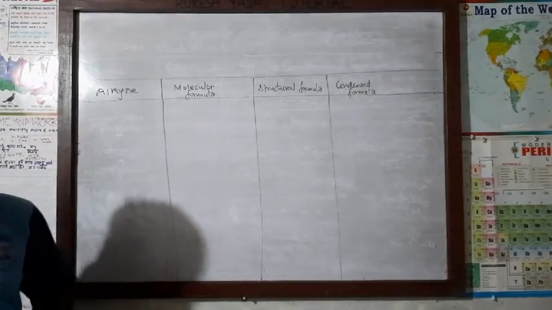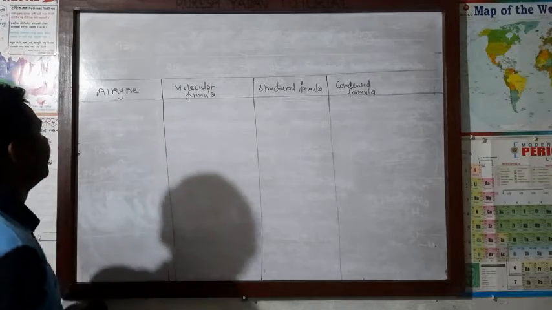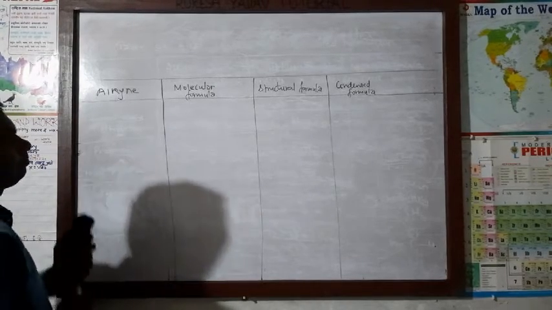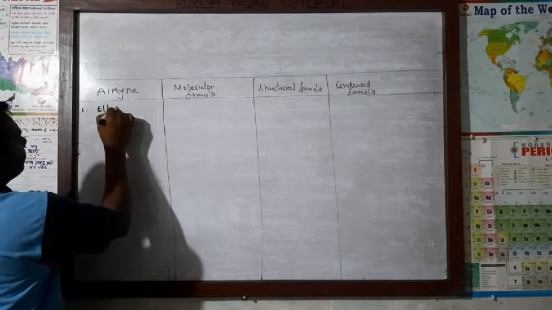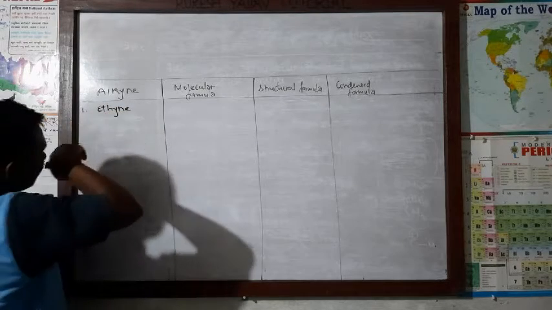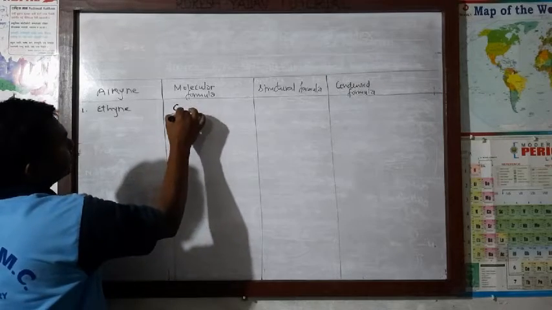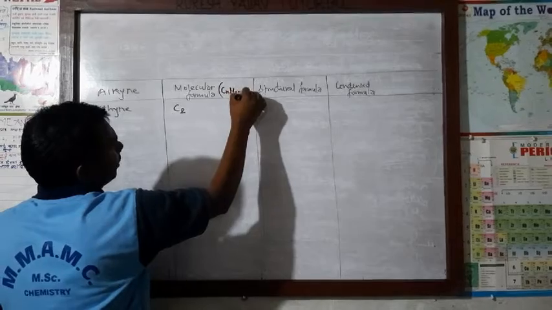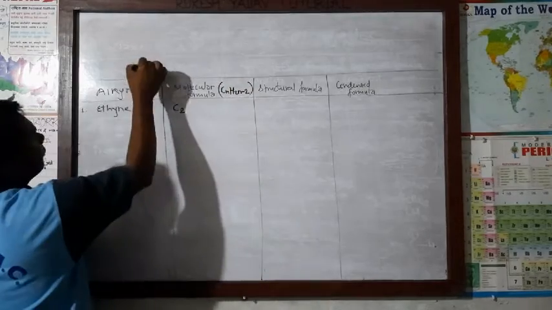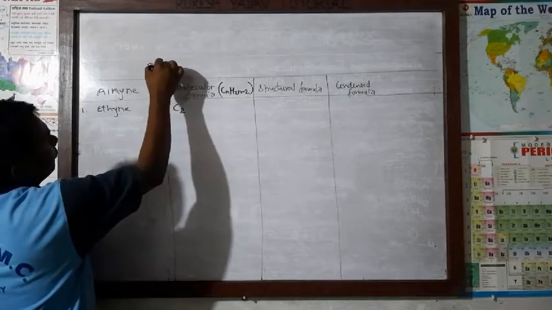Now let's write the first alkyne, ethyne. Its molecular formula is C2, and the general molecular formula, all of you know, is CnH2n minus 2. Alkyne one.